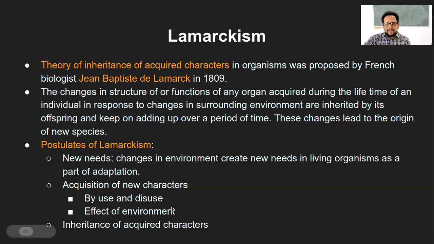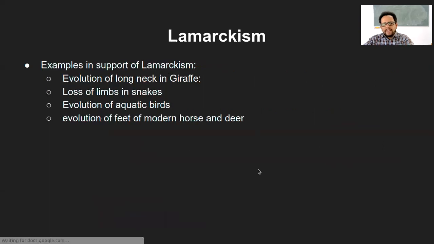And of course the effect of environment will provoke certain changes in the organism that will lead to the acquisition of the new characters. And that is how these acquired characters, due to the change in the environment, get inherited over the different species. So that is what Lamarckism speaks about, and this is what I wanted to give in brief. There are examples of this Lamarckism to support this theory.